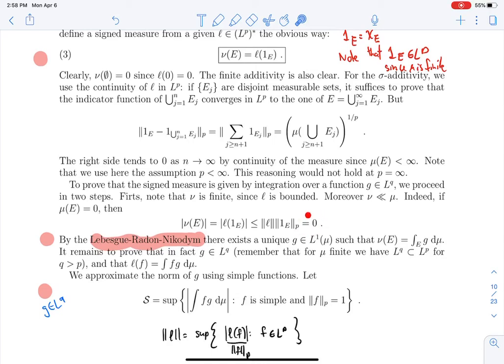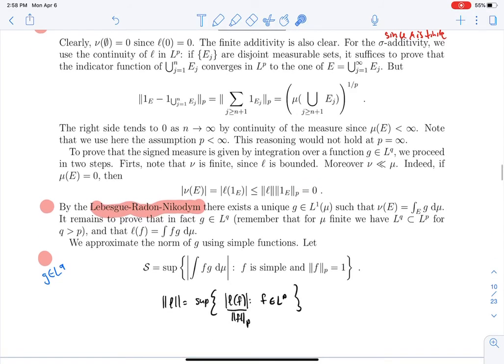So by the Radon-Nikodym theorem, and this is an important point, there exists a unique g, so far only in L1, so that nu of E is given by integrating g over E. So what I have is that L of the indicator function, if I restrict the functional to indicator functions, I can write as an integral of g. This is what I have so far.